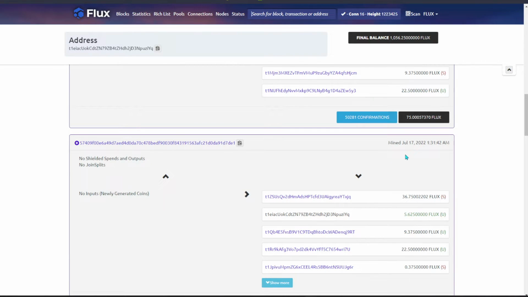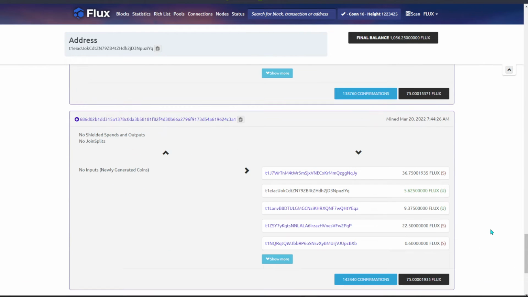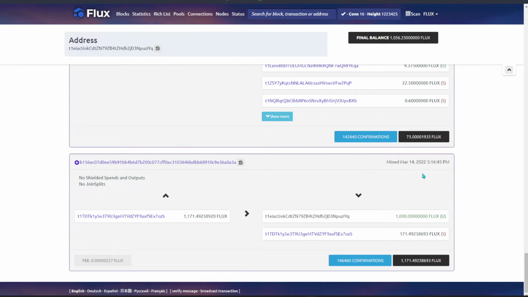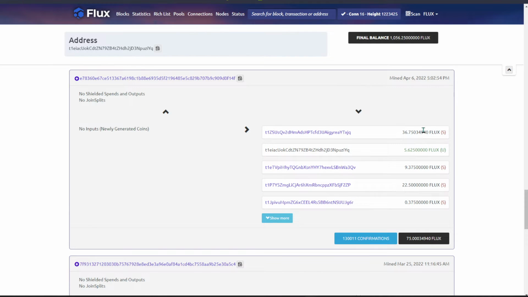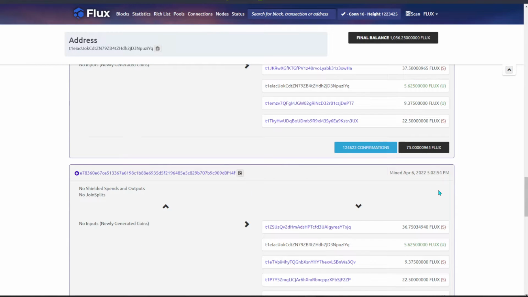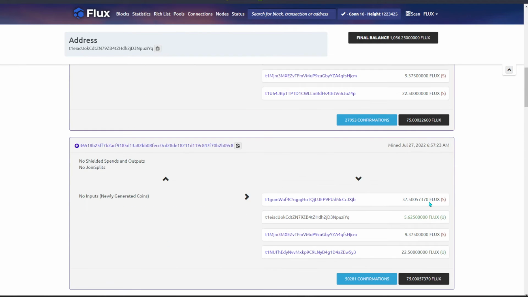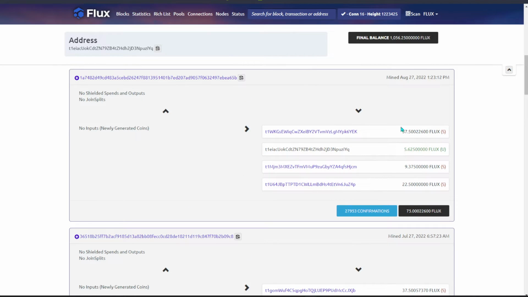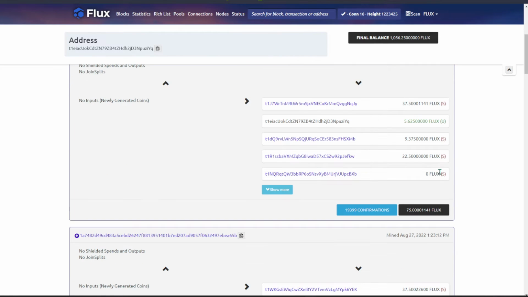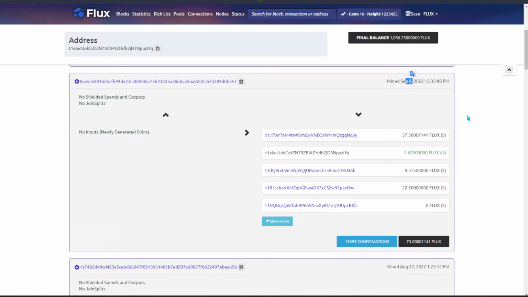For Cumulus, in the early days, I would receive a reward every 5 or 10 days. Eventually more and more people staked for Cumulus, and the reward interval grew. There were days that I went for like 1 month because my node was down. The latest one you can see is from August towards September, so around 10 days or something like that.